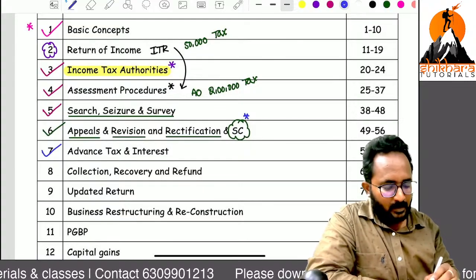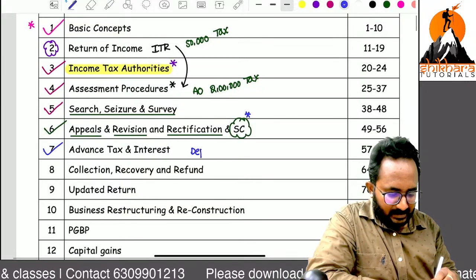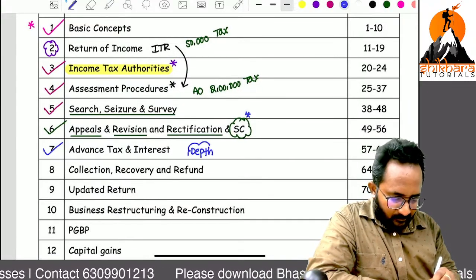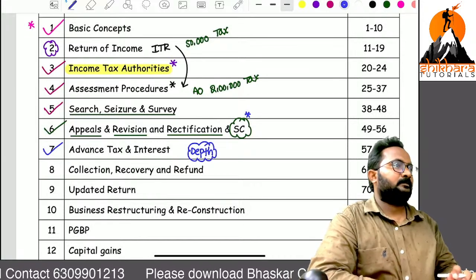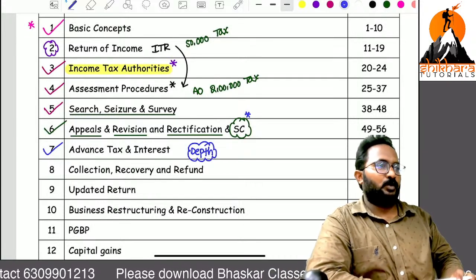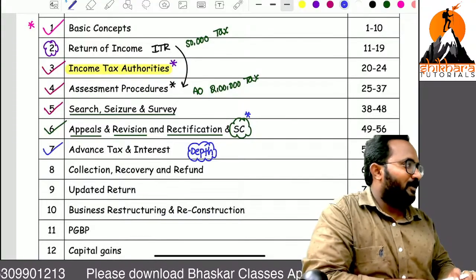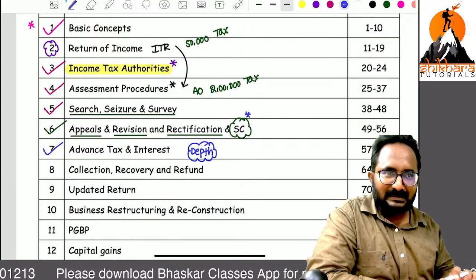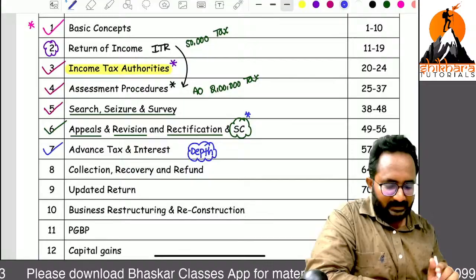The reason, we have in-depth coverage in this chapter. In-depth. You can experience how in-depth it is while discussing the advance tax and interest chapter. I will tell you all the things.